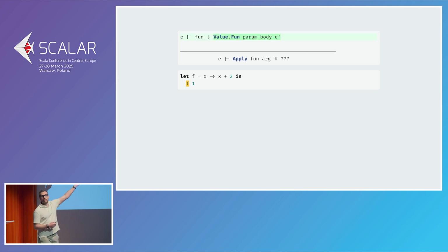And it captures the environment, which I've called E prime here. The argument evaluates to v1, and then we have to evaluate the body in the environment in which the function was defined, not in the environment in which it was applied, and that is key. It's also incorrect. We need to bind parameter to v1. Right, we need E prime in which parameter has been bound to v1. And that's it. That's function. That gives us v2, and that's what we wanted.